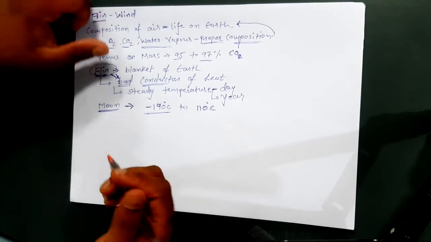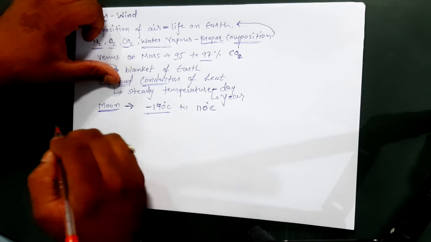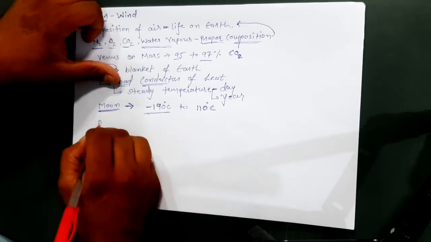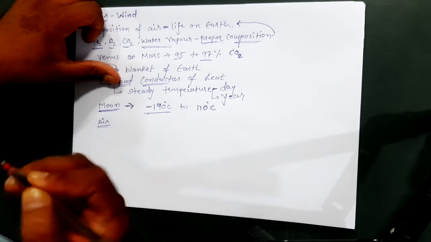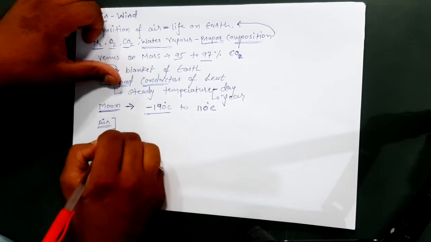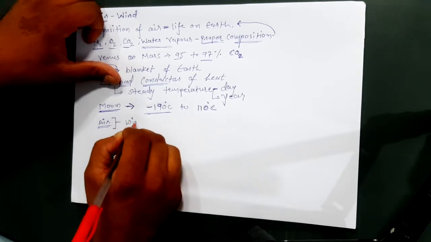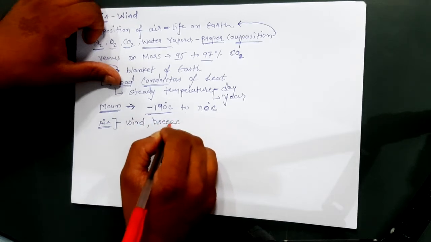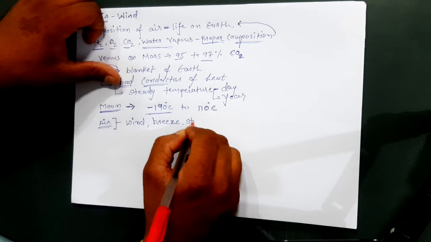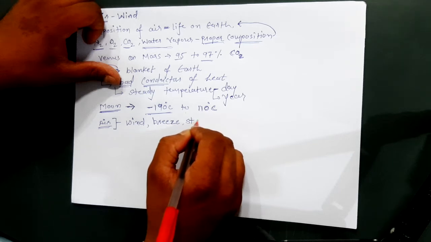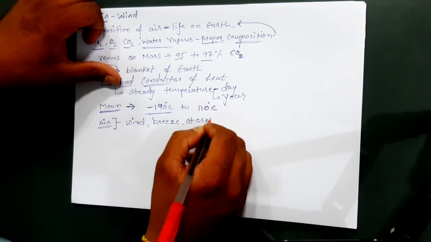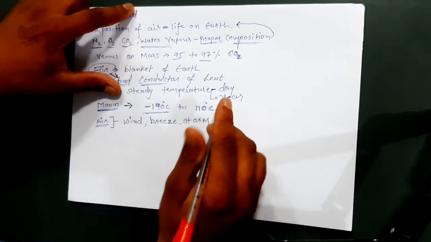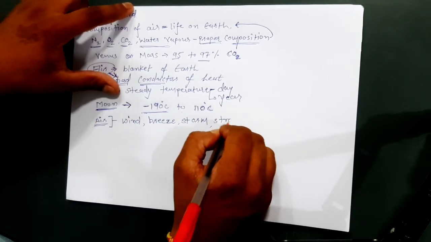Now if we talk about air, we know that in different forms of air, we have heard about wind, we have heard about breeze, gentle breeze, we have also heard about storm, and we have also heard about strong wind.